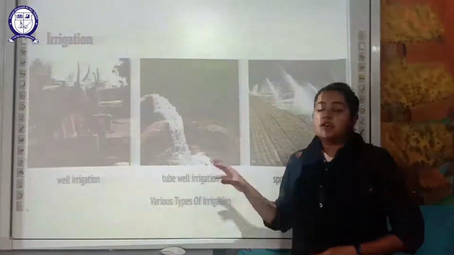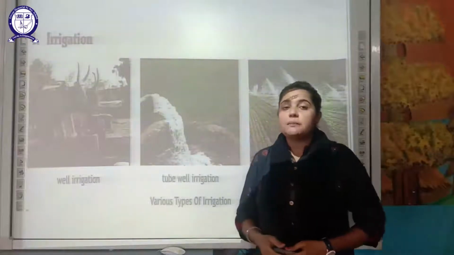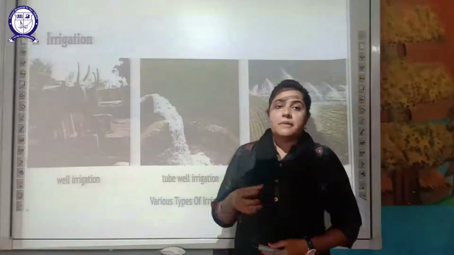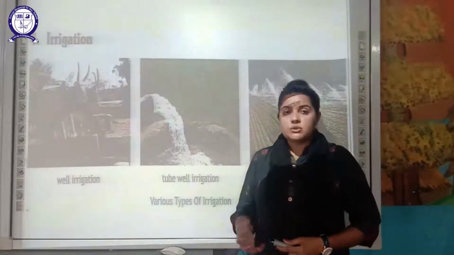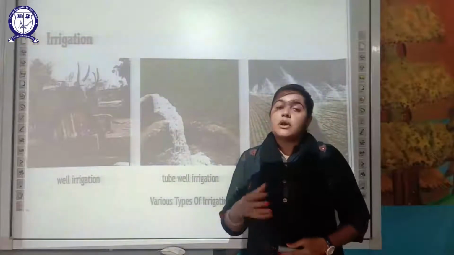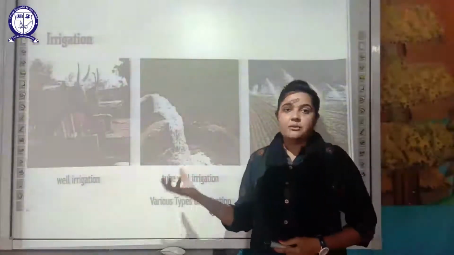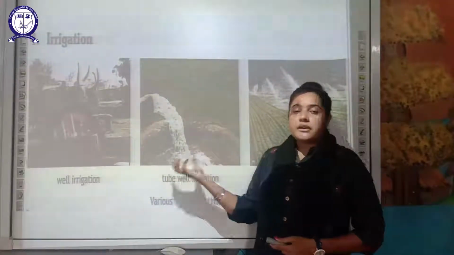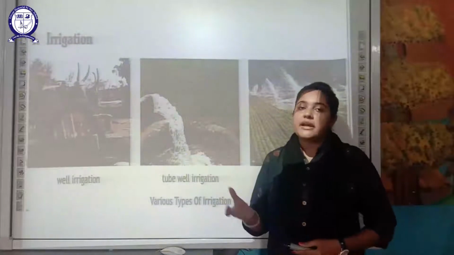The next method, your fourth point, is irrigation. Irrigation means supplying water to the main field. As you are aware, the main source of water for the crop is rainwater, monsoon rainfall. But farmers nowadays don't depend on that, and they can supply water to the field whenever the crop requires. So that is called irrigation.